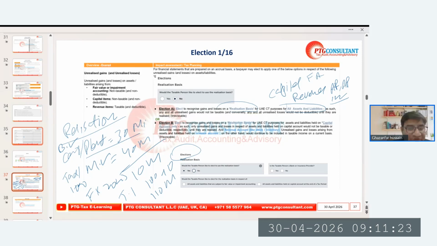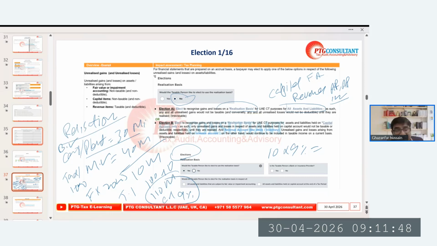Now you will pay tax on this amount at 9%. If we opt for this, then we have to pay tax on this 10 million also. So just calculate 10 million at 9%. What is the impact?